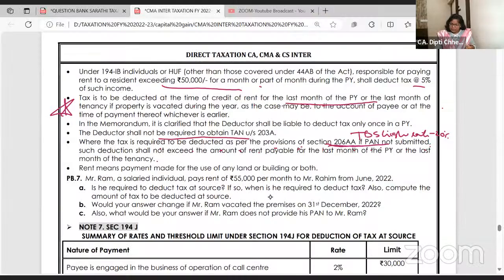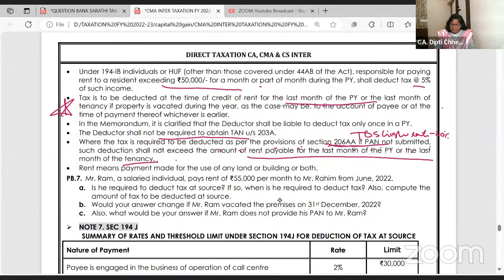Okay, let's go. Where the tax is required to be deducted under the provisions of 206AA, if the PAN is not submitted, such deduction shall not exceed the rent payable for the last month. Whatever TDS you deduct, it should not exceed the rent you are paying for the last month.